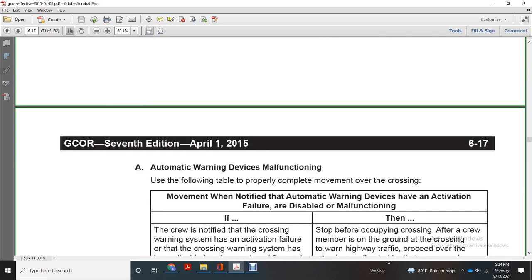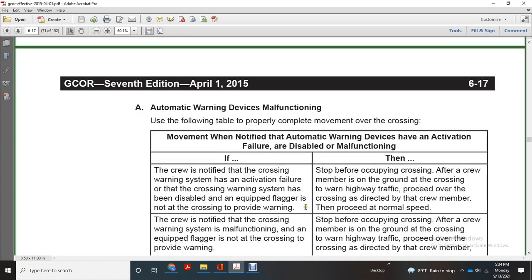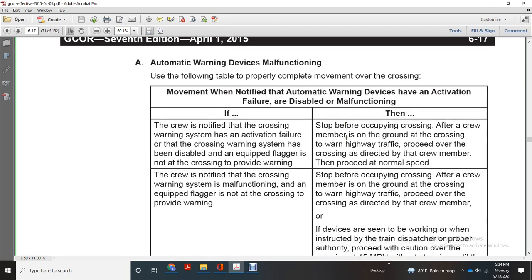Automatic warning device malfunction. Use the following table to properly complete the movement of the other crossing movement that notified with the automatic warning device has an activation failure to disable the malfunction. If the crew notified with the crossing warning system has activation failure, if the crossing warning system has been disabled, the equipped flaggers do not of the crossing to provide a warning, then stop before the occupying crossing after the crew member of the ground crossing the warning highway traffic and proceed over the crossing as directed by the crew member, then proceed at the normal speed.